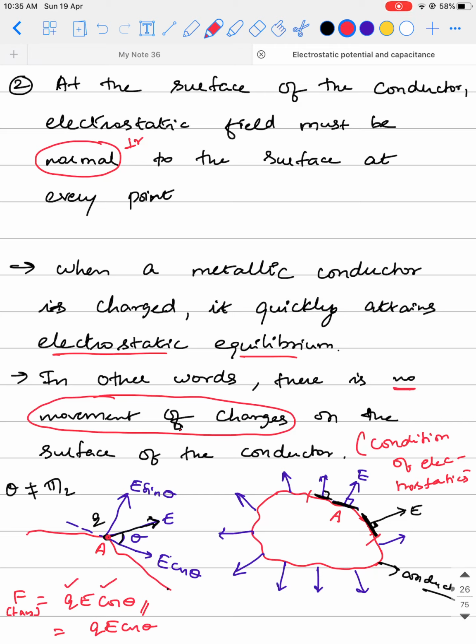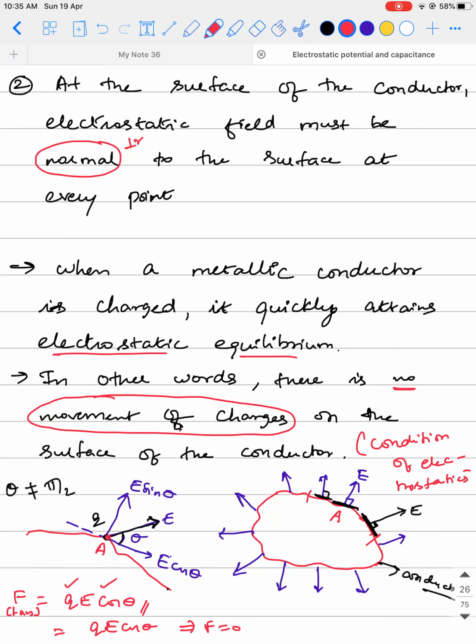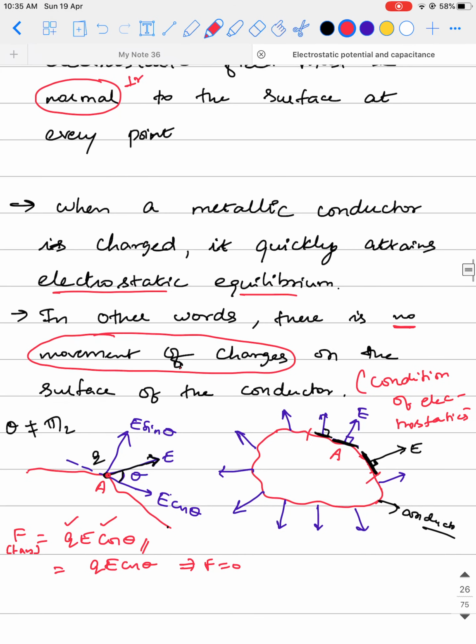So if this condition is not to be violated, then F is supposed to be 0. If F is 0, which implies Q E cos theta has to be 0. If Q E cos theta is 0, it implies cos theta has to be 0. From this it is clear that theta has to be pi by 2. So that is the reason why the electric field is always supposed to be perpendicular to the surface.